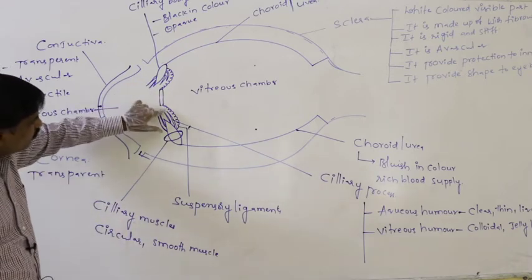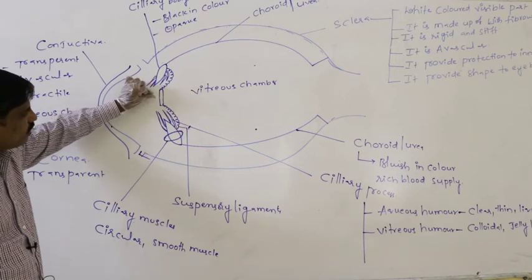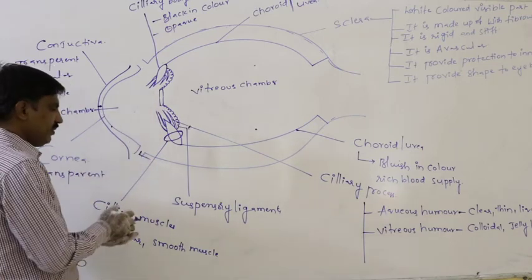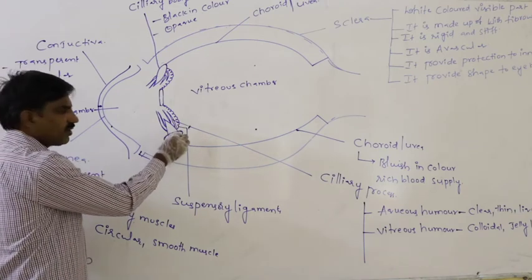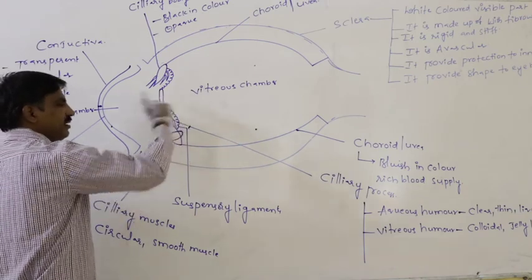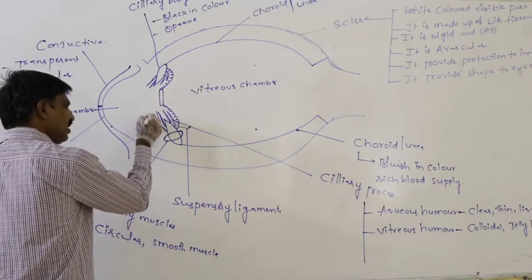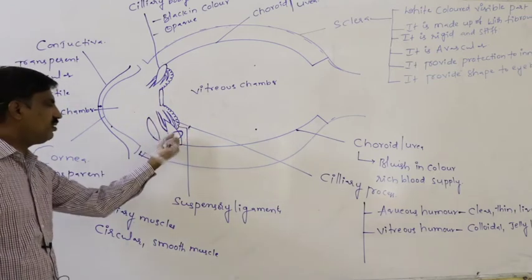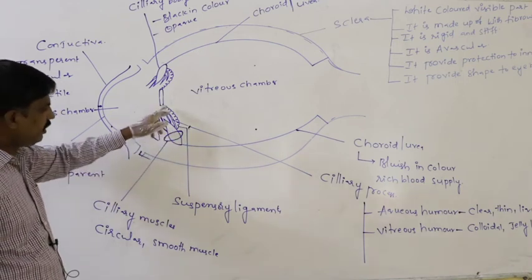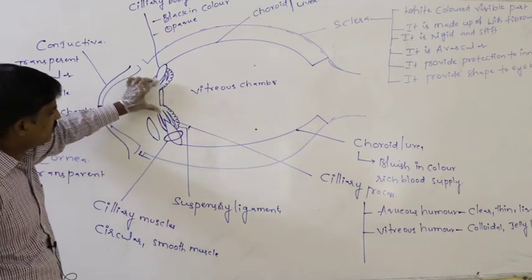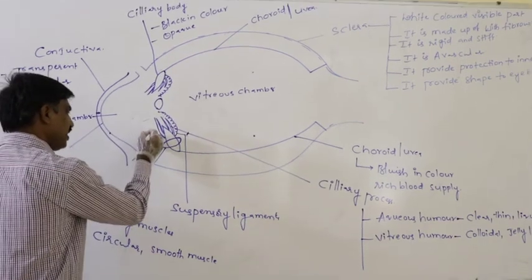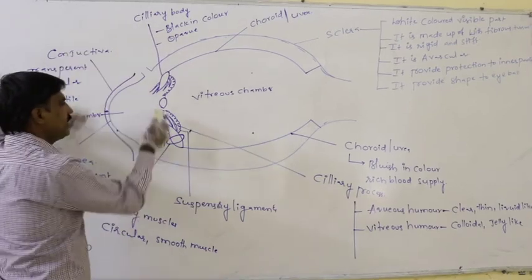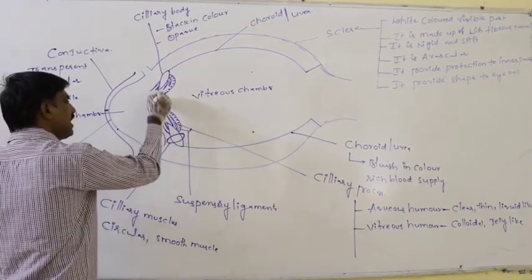By that way, both sides of the suspensory ligaments push, it becomes shorter and wider like this, and the suspensory ligaments pull the lens on both sides.